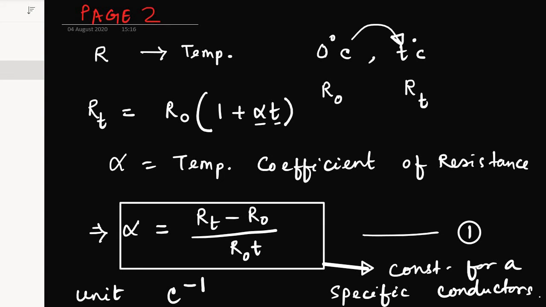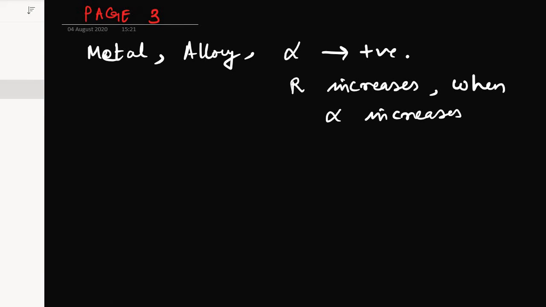So going back to the analysis, metals and alloys have always positive alpha, and the value is towards the higher side for metals and alloys. It is lesser for insulators, or less than 0, we can say.